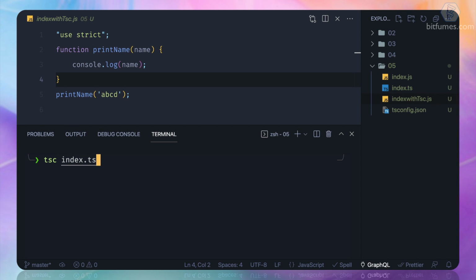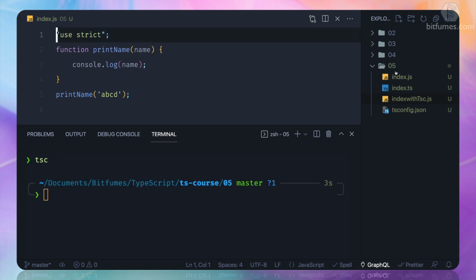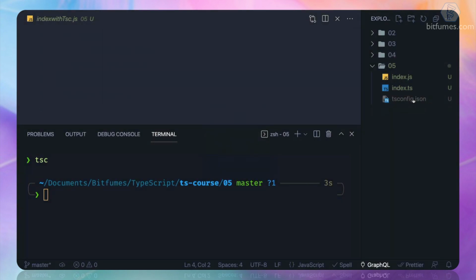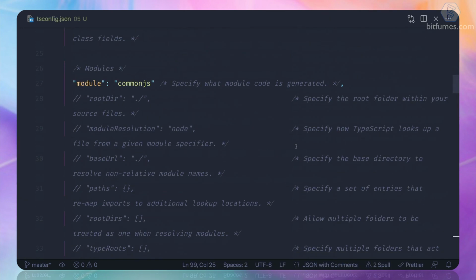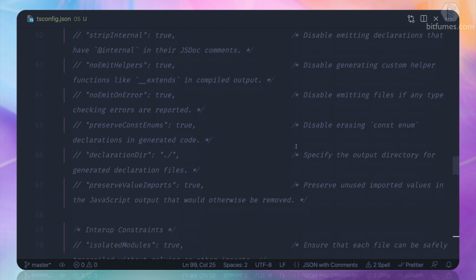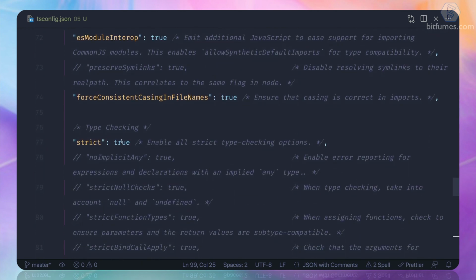When we say tsc index.ts, it's not recognizing this tsconfig.json file. And if we run plain tsc, it will get the configuration from here and then do the real magic. And that's how we get this use strict. But why do we get use strict? Because, as I explained here somewhere, strict mode is on.